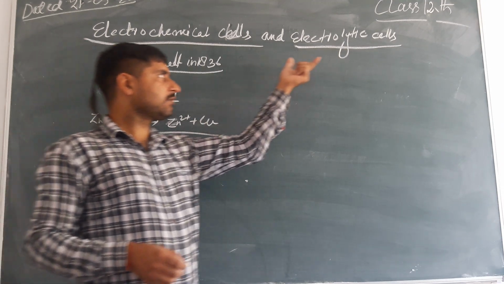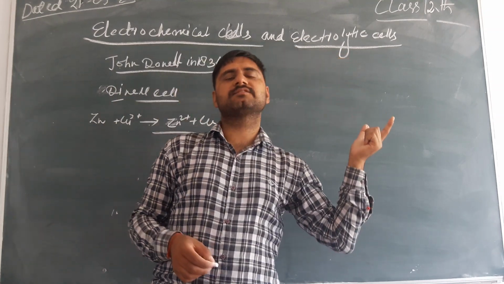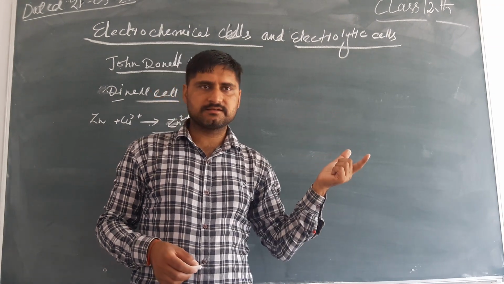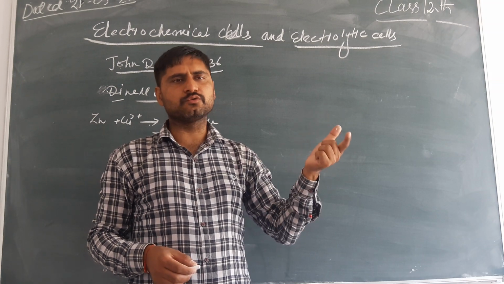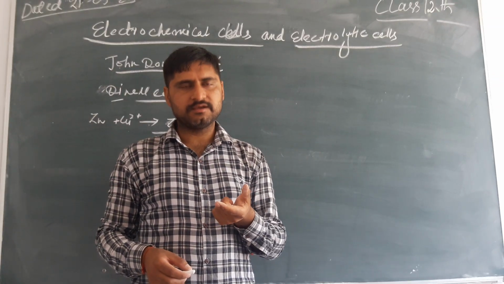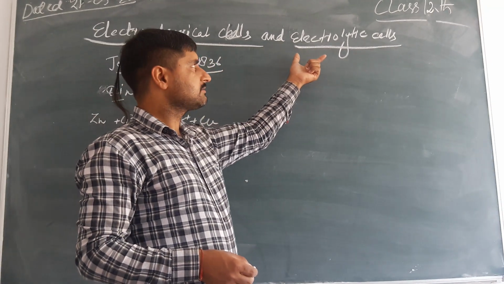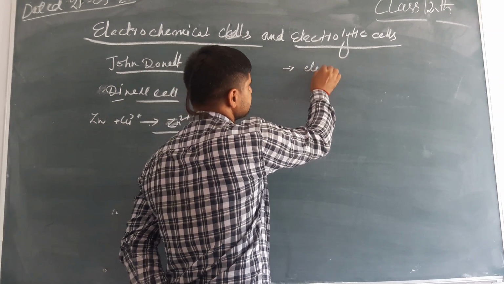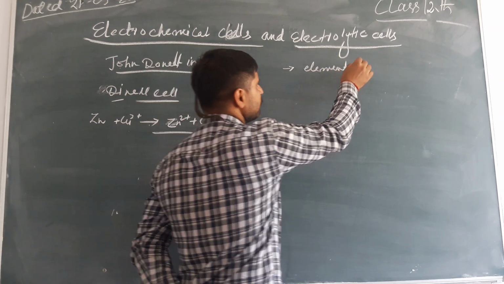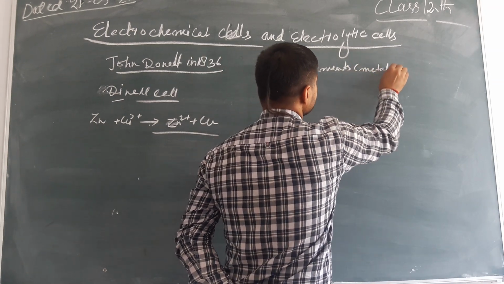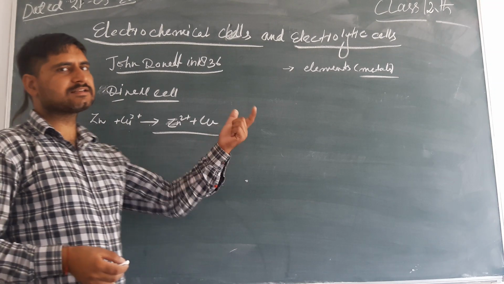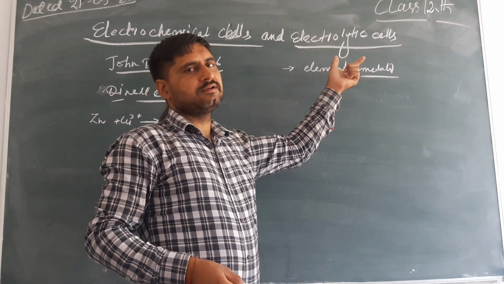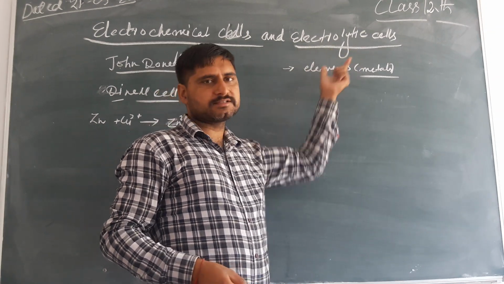However, electrolytic cells are those cells which convert electrical energy into chemical energy, and they have most important applications in the separation of elements, mostly metals. How are precious metals and some reactive metals separated? They are separated by the process that occurs inside the electrolytic cells.